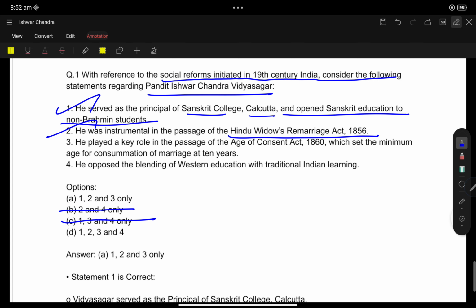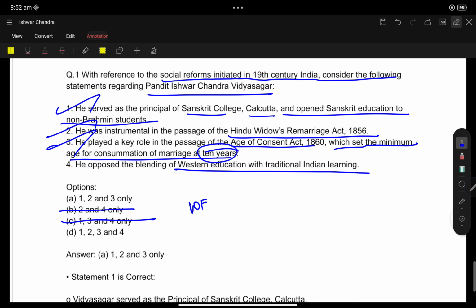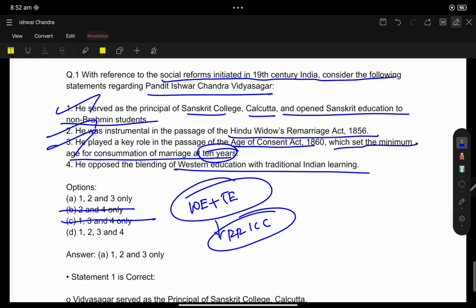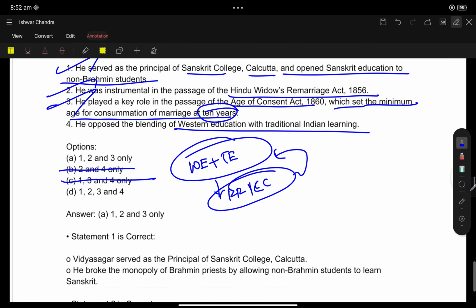C gets wrong. So, he played a key role in passing the Age of Consent Act, which set the minimum age of consent to 10 years. Yes, just now we saw this. Yes, 1, 2 and 3 are correct. He opposed blending of Western education with traditional education. No, he always supported blending of Western education and traditional education. He, along with Raja Ram Mohan Roy and K.C. Sen, all these people were instrumental in amalgamating Western educational thought with traditional education.